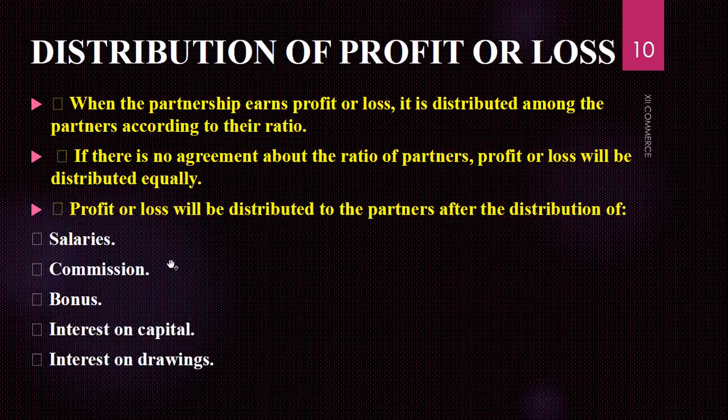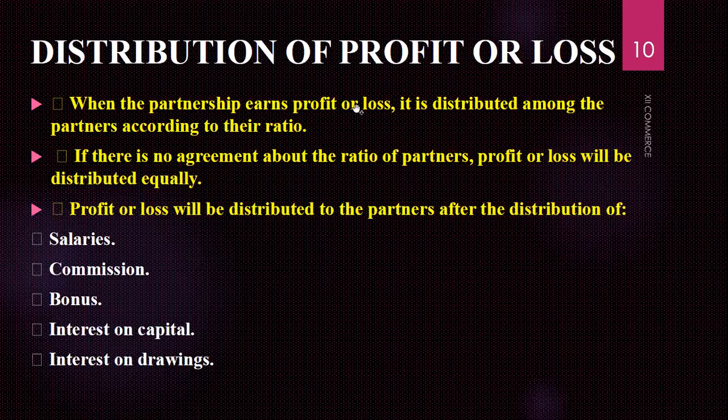When the partnership earns profit and loss, it is distributed among the partners according to their ratio. So here, if they use the words "profit and loss," they are talking about the net income, which we used to calculate in the previous class.